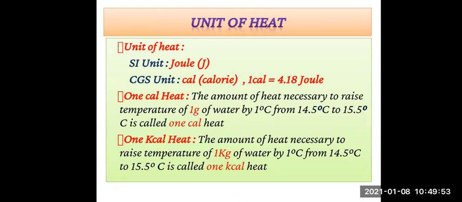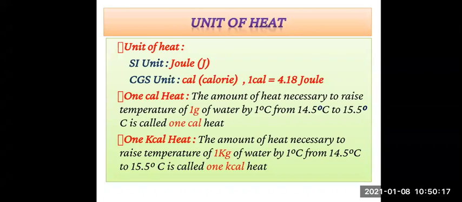Now see, the units of heat are joule in the SI system and calorie in the CGS system, right? So it is written there. So what is the unit of heat? Learn by heart that in SI unit, it is joule, which is denoted by J, and in CGS system, it is calorie, which is denoted by Cal.